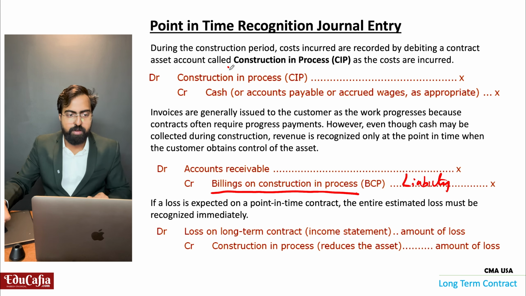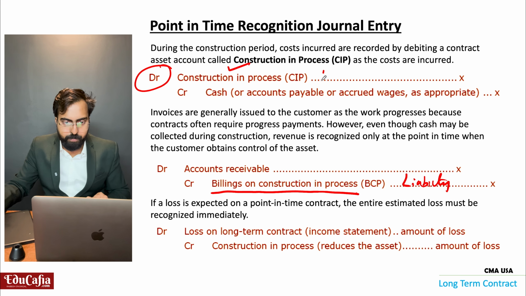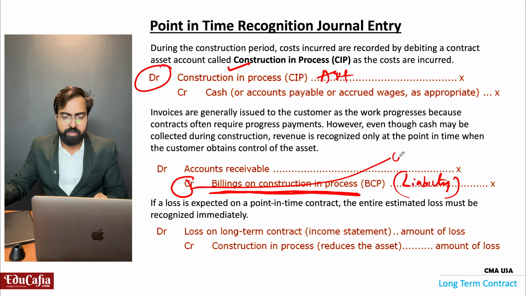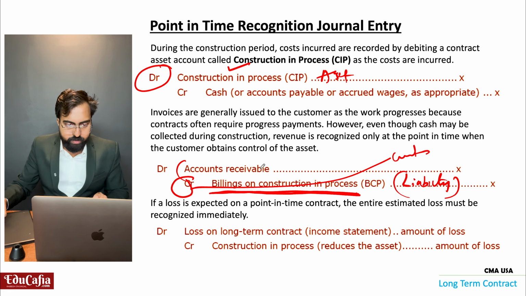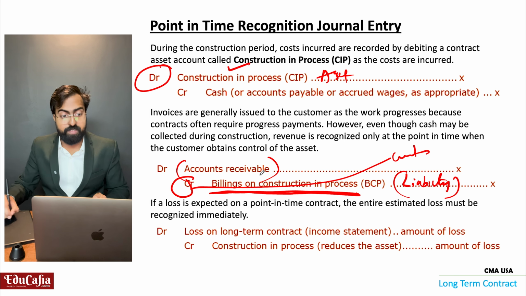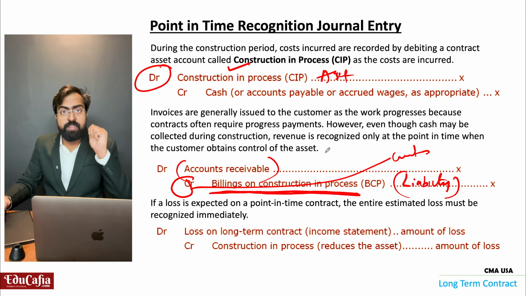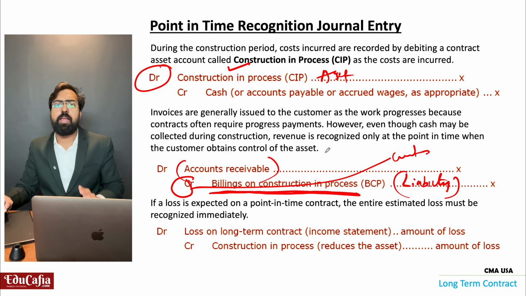Against this construction in process, which is in my asset account, on my liability side there will be another account, billing on construction in process. In this liability account, I will send some bill to the customer. That time, accounts receivable is created. Against this bill, the customer will pay.